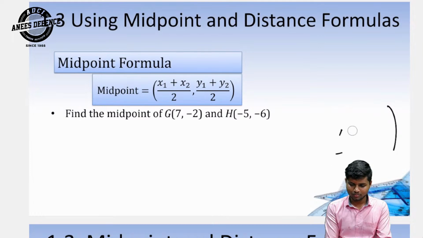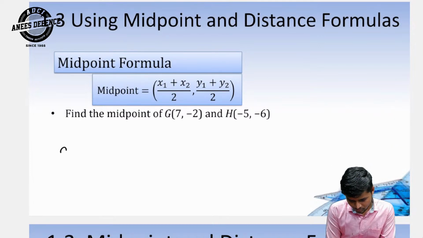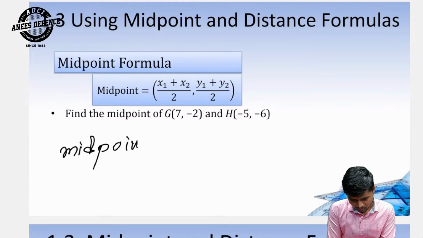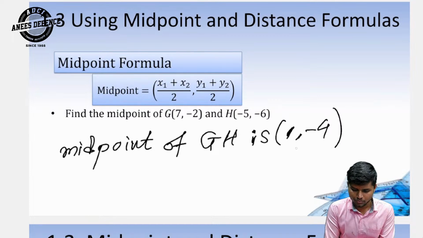Handwriting, good handwriting. Midpoint of GH is (1, minus 4).